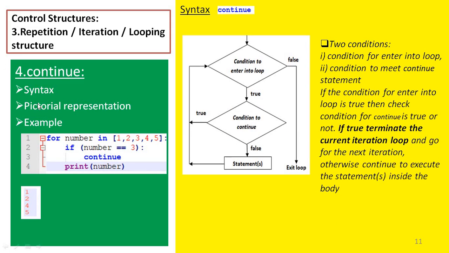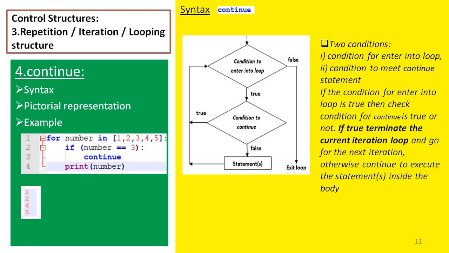The next control structure is the continue repetition control structure. In this slide we are going to see the syntax for using continue, how we represent this statement pictorially, and one example for it. The syntax for using the continue statement is simply that we write the keyword continue wherever it is required.